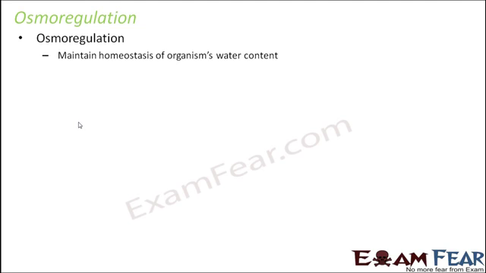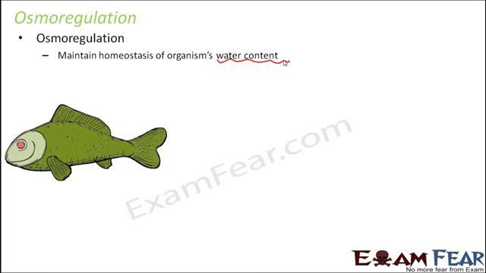So let us discuss osmoregulation. It is all about maintaining homeostasis of the organism's water content. Osmosis is associated with water, so the right amount of water is always maintained inside the body, no matter if the water concentration outside is changing. One example where osmoregulation can be very distinctly seen is fishes. Fishes have gills, and these gills help to excrete out the salt, and that's how they maintain the right amount of water inside the body of the fish.